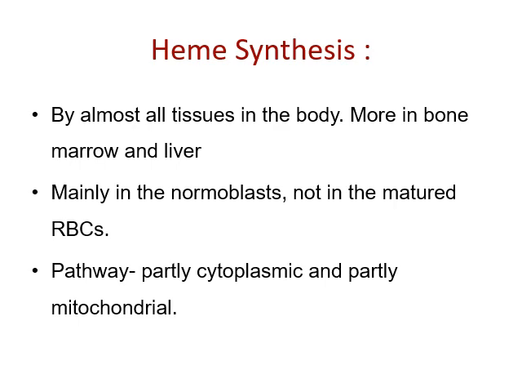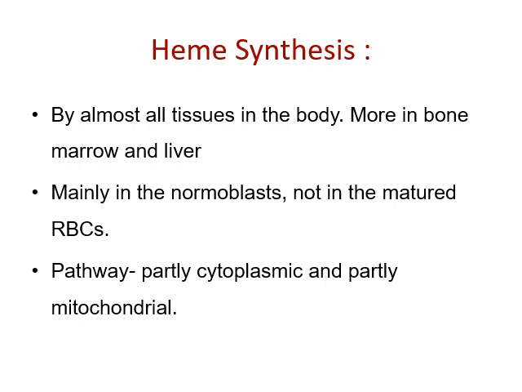Because the liver is the major metabolic organ, the majority of the heme which is synthesized in the human liver is mainly utilized for enzymatic purposes, mainly for the cytochrome P450 monooxygenase enzyme synthesis. And remember that it does not occur in the matured RBC. Heme synthesis does not occur in the mature RBC. Why? Because the mature RBC is a non-nucleated cell. So it mainly occurs in the normoblast.